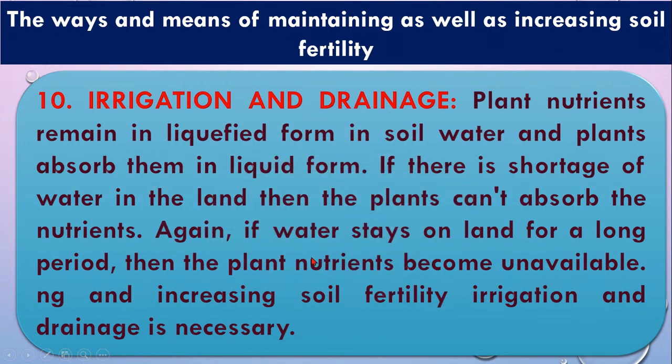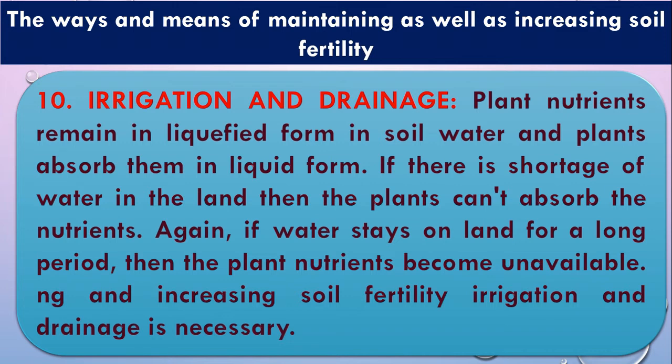Then irrigation and drainage. Always remember that irrigation is very very important for the crop production. Even drainage is important for the crop production as well, because irrigation is needed for the betterment of crop production. When they need the water, because all type of nutrient cannot be taken up by the plant without the help of water. Same as drainage, maximum crop do not like water stagnant condition.